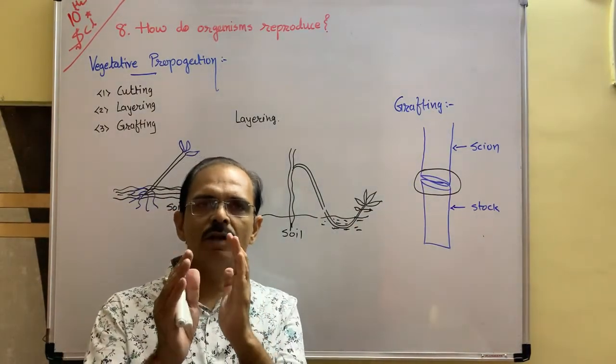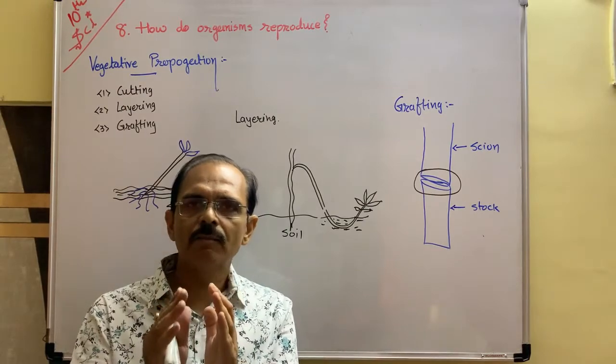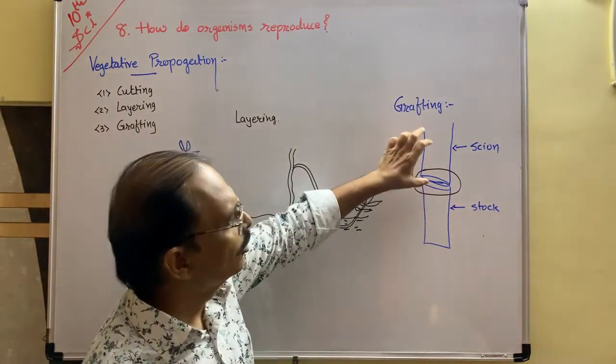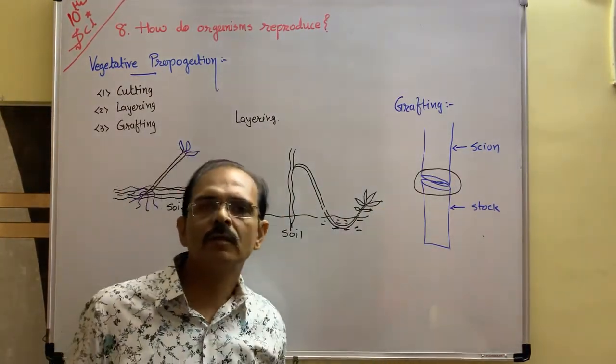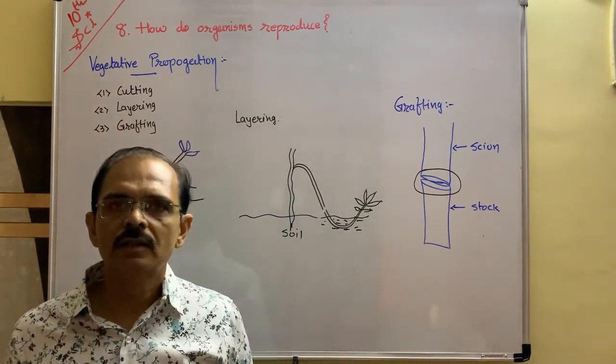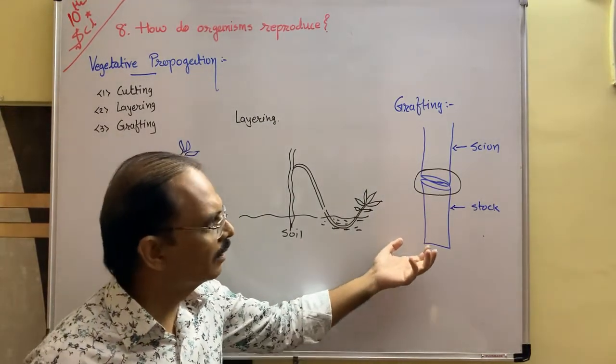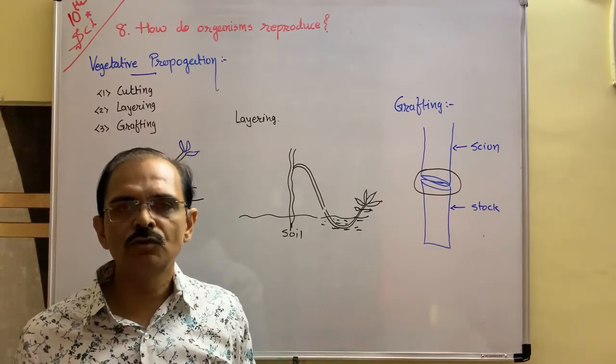If xylem and phloem match with each other, meaning veins are matched, then you can get new varieties of fruit, new varieties of flower in this way. This technique is known as grafting.